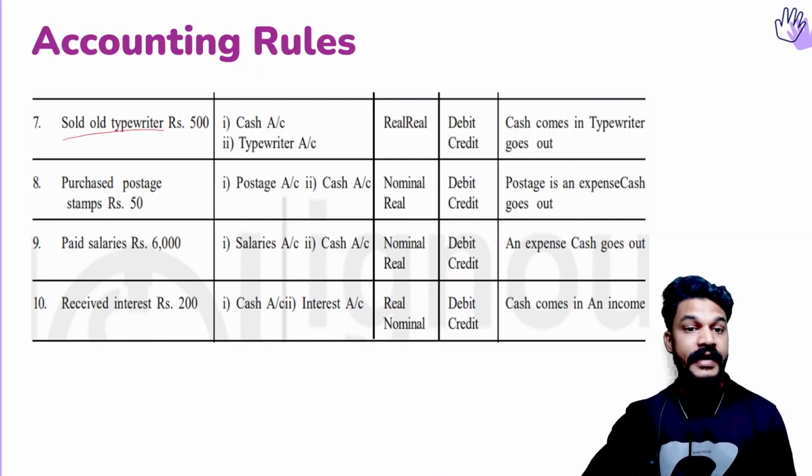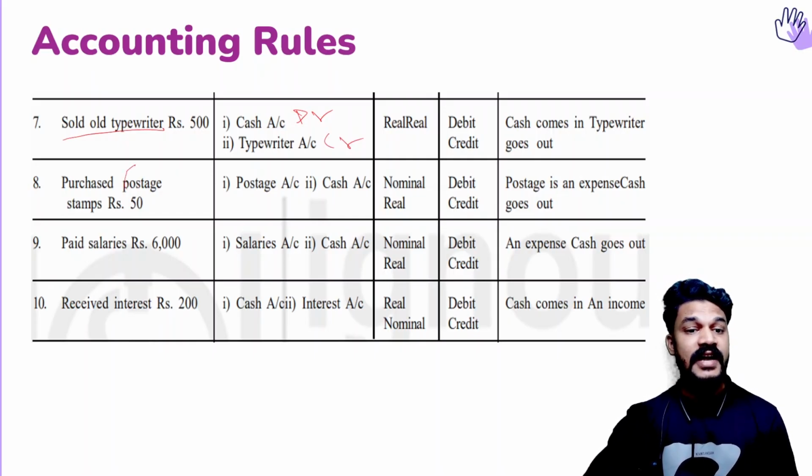Then, sold old typewriter. So think about the rule. When we are selling something, we will get money. So there will be a cash account. We are receiving cash. Cash comes in means it is debit, or cash increases. Cash is an asset that increases, debit. That way also. Typewriter is also an asset, but that goes out. That means it decreases. That will be credit. Asset decreases, credit.